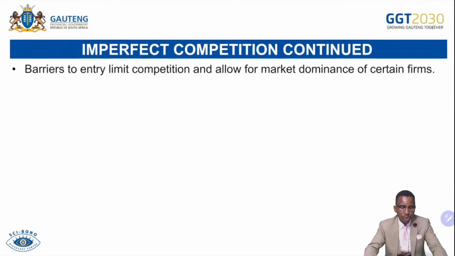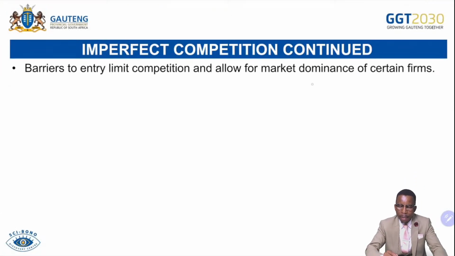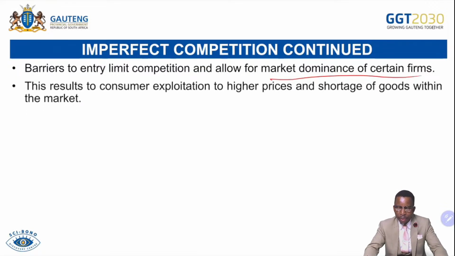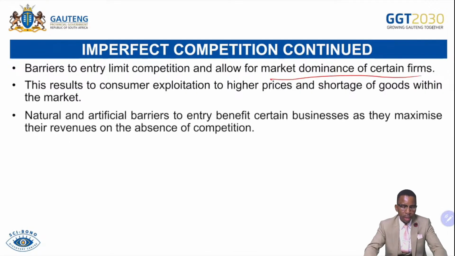We continue. Barriers to entry limit competition and allow market dominance. If there are high barriers to entry, like in monopoly and oligopoly, that limits market entry, and that will lead to market dominance by a few firms, which will then take advantage of consumers by charging excessively high prices while restricting their output size. This results in consumer exploitation through high prices and shortage of goods within the market. So goods tend to be undersupplied because if firms increase their prices, they tend to lower the output size, then the product will be undersupplied in the market.